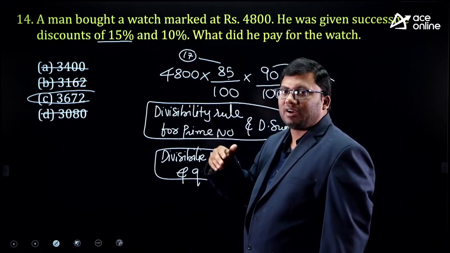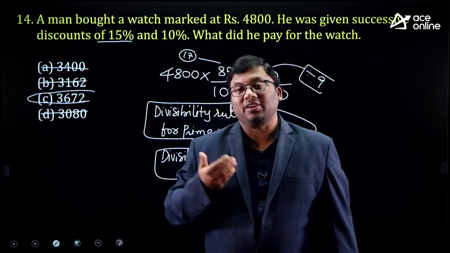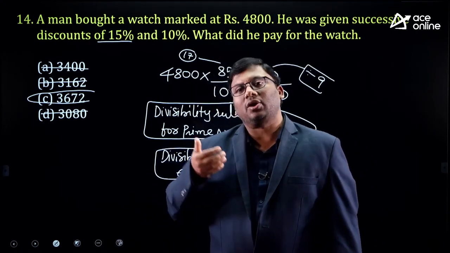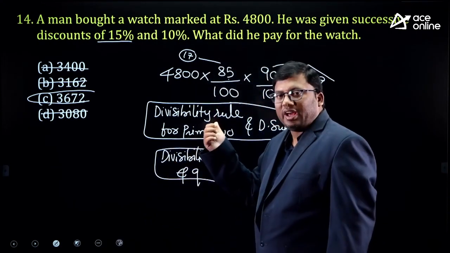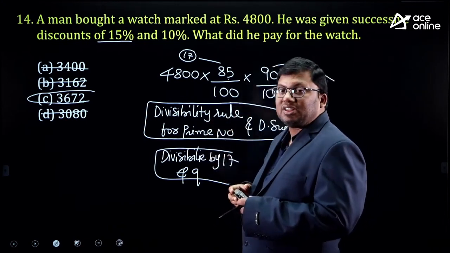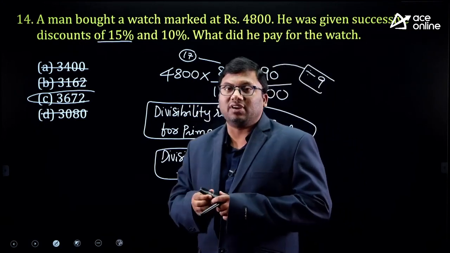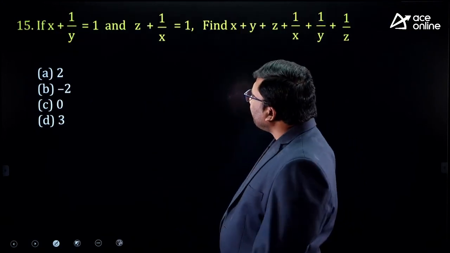People will get into solving. We are doing a lot of these special series. We will do a lot of questions on arithmetic. Today is just a glimpse of the question that we are going to solve. Answer for this question should be divisible by 17 and 9. So answer will be 3672.